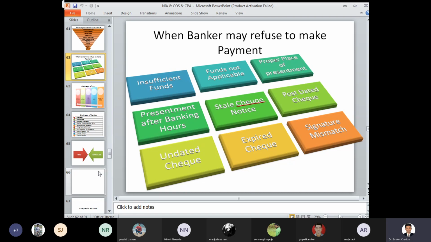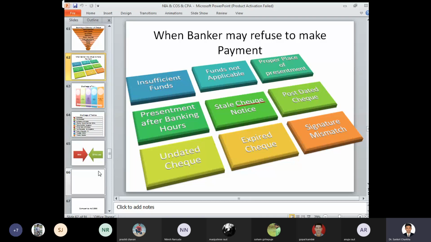So if the check is specifically drawn for Pune city, Mumbai city or Delhi city, and if the check is presented at some wrong location or wrong place, then in that case also the bank may refuse to make the payment. Presentment after banking hours. So if the banking hours are specified, that is from 10 to 4 or 10 to 5 or 11 to 6, whatever, it changes from bank to bank. And if you visit a bank after or before the banking hours, then accordingly the bank may refuse to make the payment.